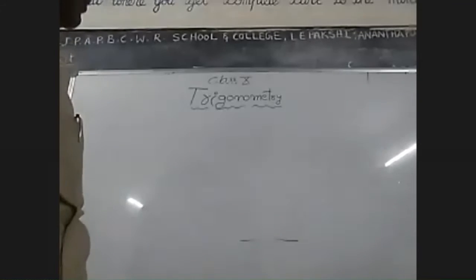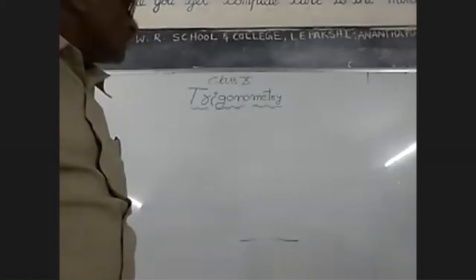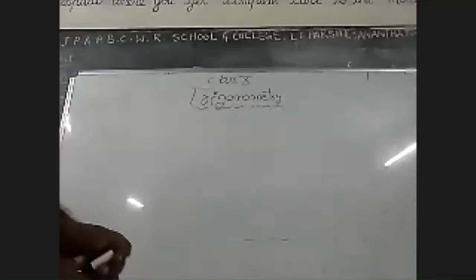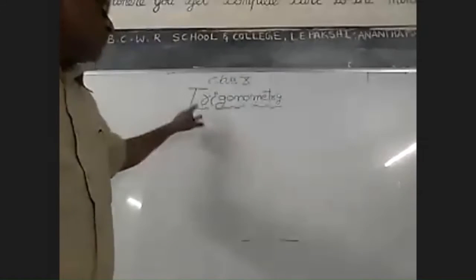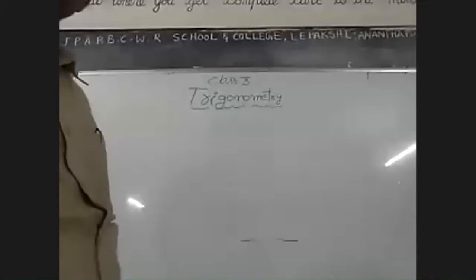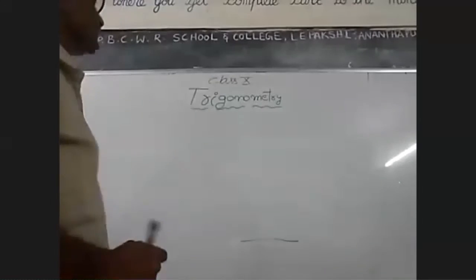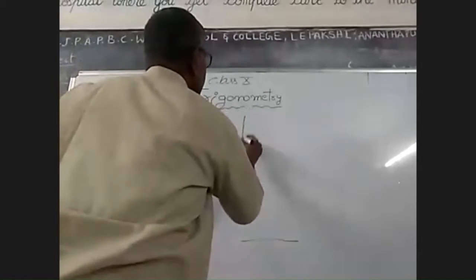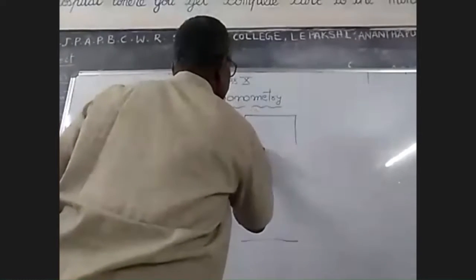Ready. So, all of you listen to me. Now the class is on the chapter trigonometry. For learning trigonometry, some previous knowledge is very necessary. So, I'm telling you the definition of a dot. Suppose you take a rectangle.